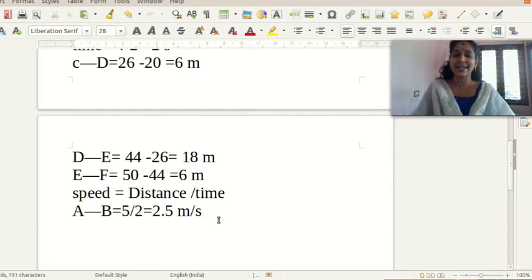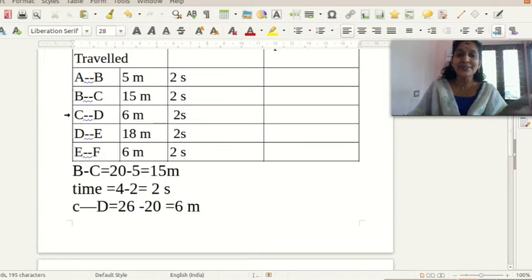In the second case, the car traveled from B to C. In between B to C, the car traveled 15 meter.